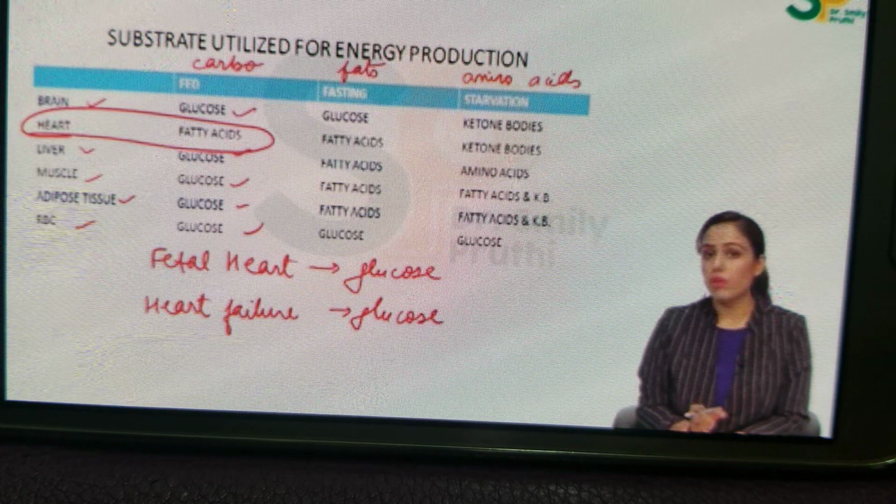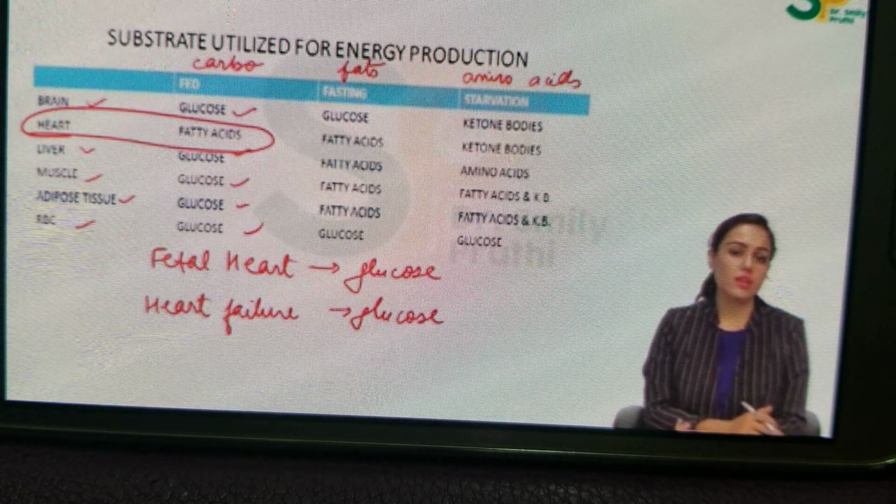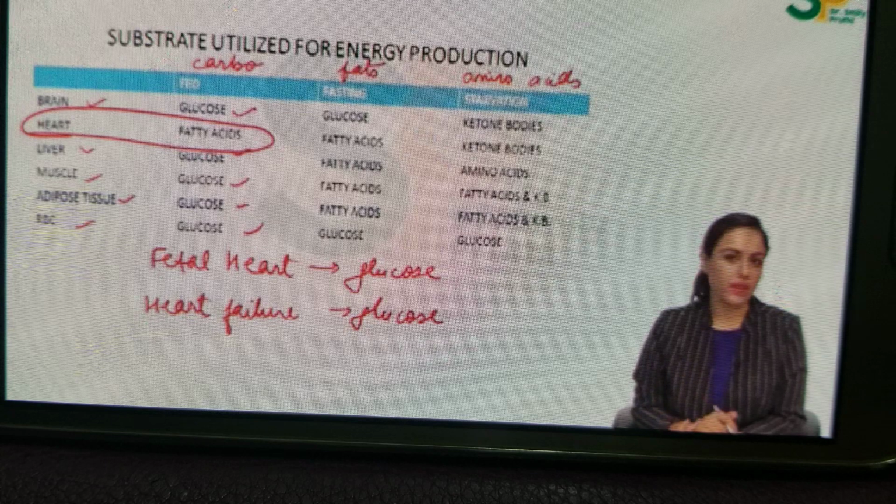So if a 5-day-old baby, what is the fuel for heart? Fatty acid, because in fetus it is glucose. As soon as birth occurs, the fuel is shifted to fatty acid, right?